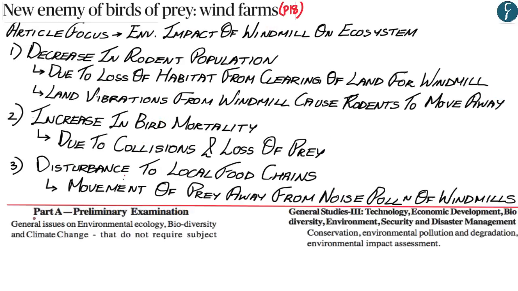Now with regards to your prelims examination, the environmental impact of windmills would be placed in the section General Issues on Environmental Ecology. And with regards to your mains examination, it would be placed in GS Paper 3 within the section Environment and within the subsection Environmental Impact Assessment.